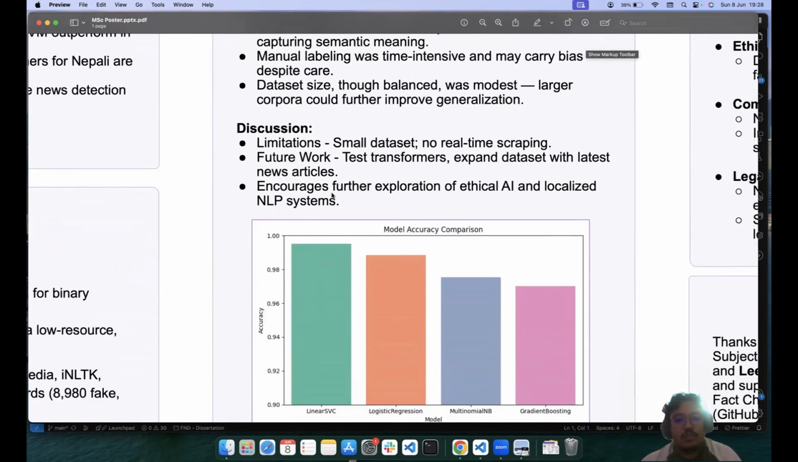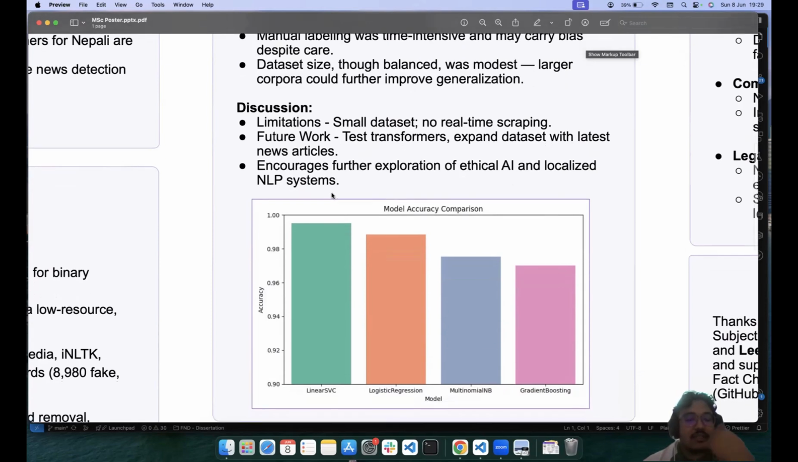Besides this, there were some limitations as well. Smaller dataset: I had to cut off the real dataset to balance out the fake one, so there was a smaller dataset. Future work would be testing transformers, word2vec, other kinds of feature extraction techniques as well, and expanding the dataset with the latest news articles, right? So those are some of the findings that I had while doing this work.